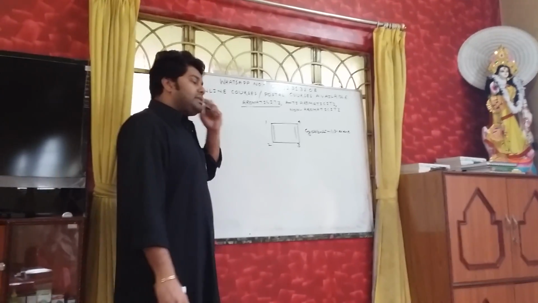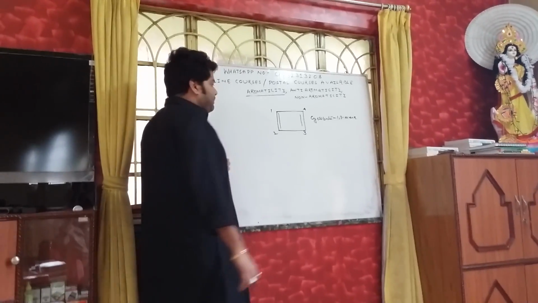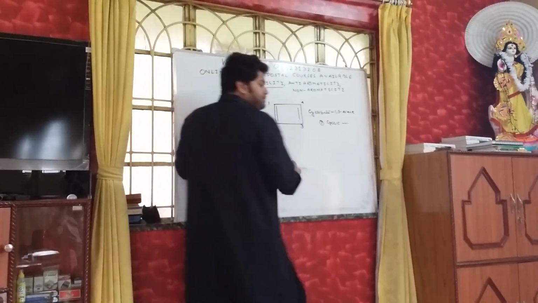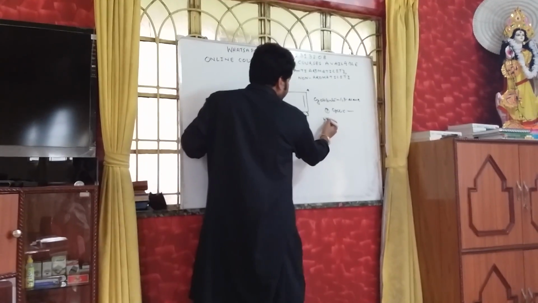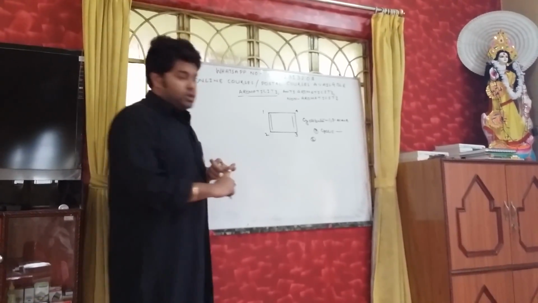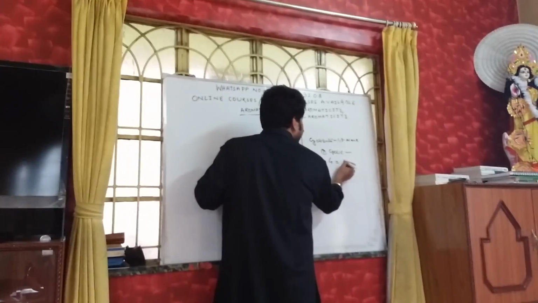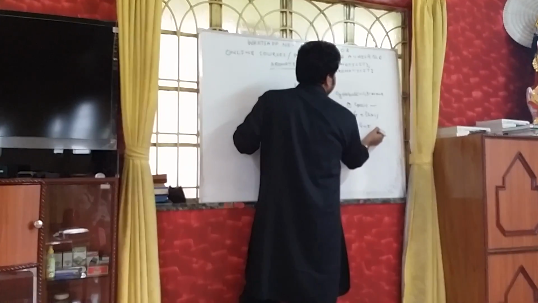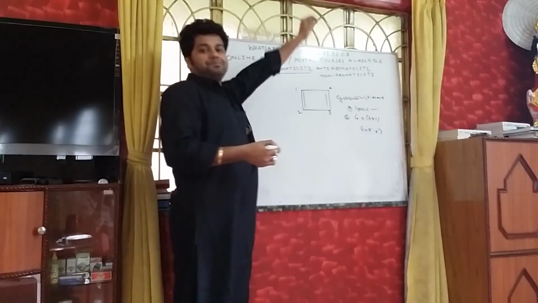Think about it. What are the first checklists that you are going for? Number 1, it is cyclic. Yes, it is. Number 2, it has 4 pi electrons. So 4 can be written as 4 into 1. So 4n pi electrons will be validated here.